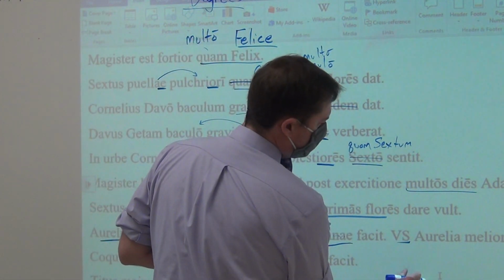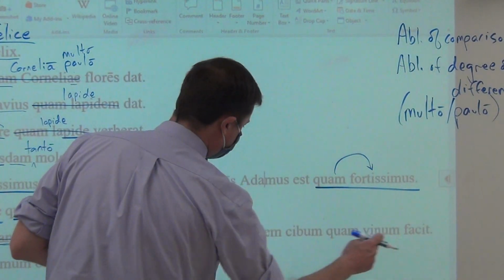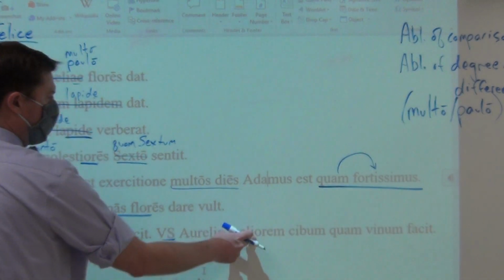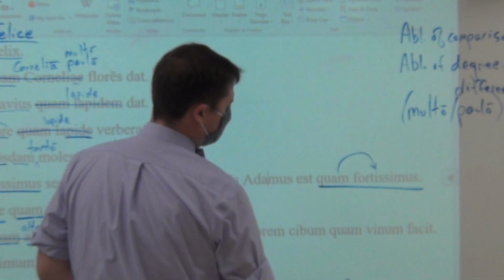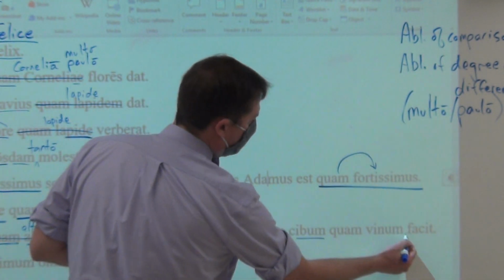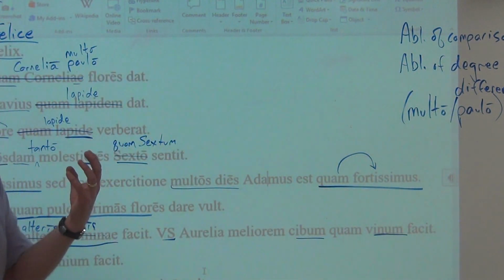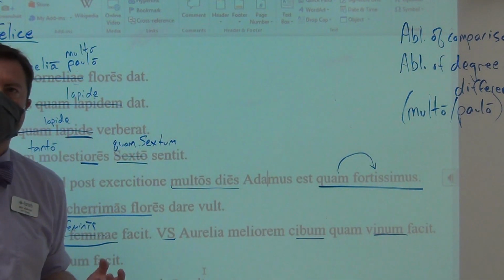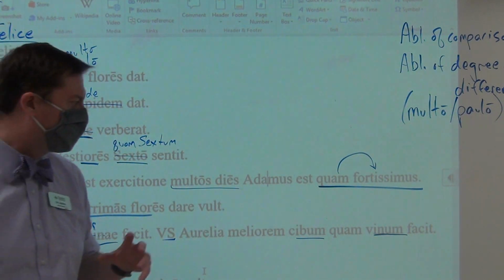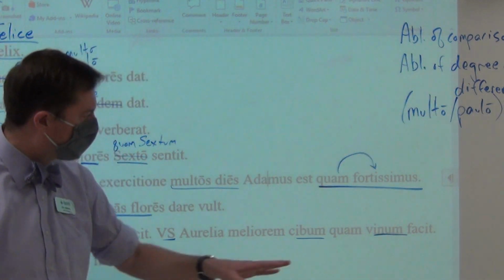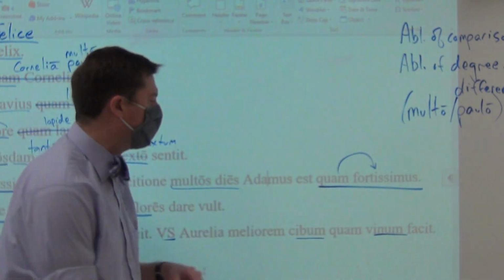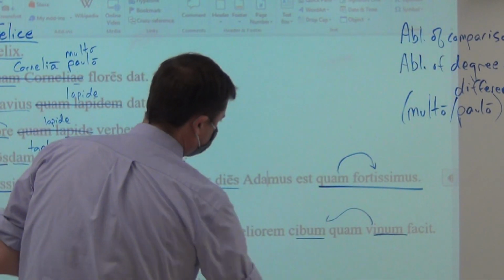Compare that to Aurelia makes food better than wine. See, now it's the food and the wine that's being compared: her ability as a food maker versus her ability as a wine maker. So the case after a quam tells you what's being compared.